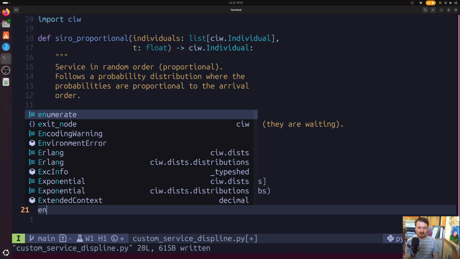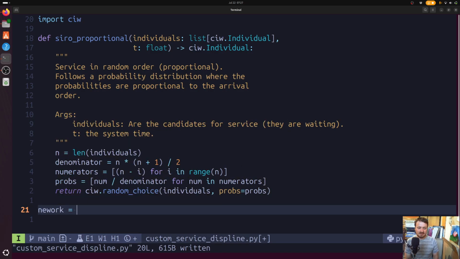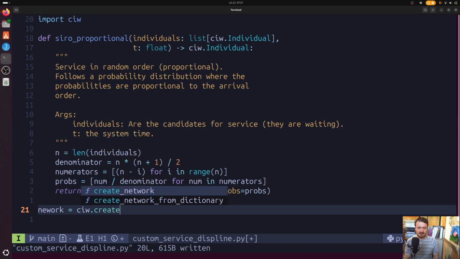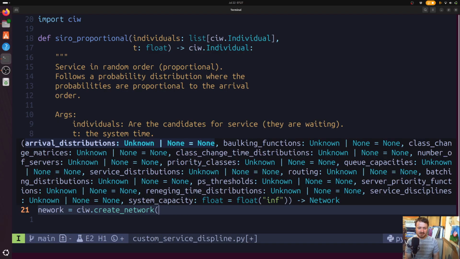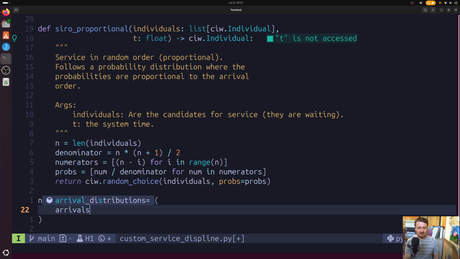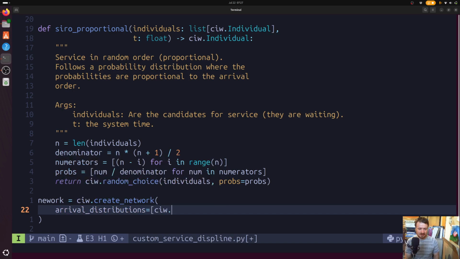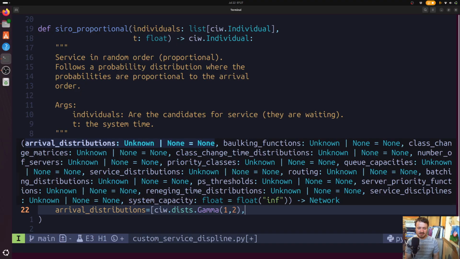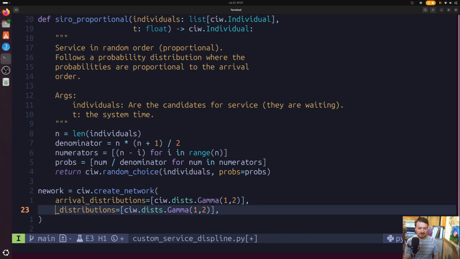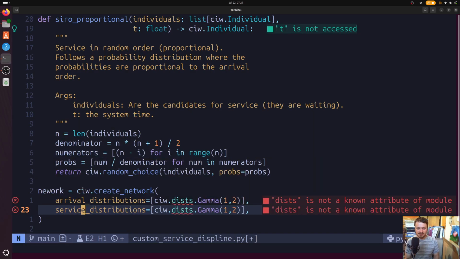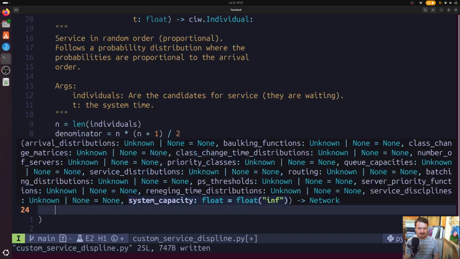We're not going to put too much thought into the details of the network design here. Let's just create the network and pick our, oh, we're not going to do it from a dictionary, although at some point I should show that. Let's grab some arrival distributions, or maybe we'll just grab one, q.dists, and let's go with a gamma with parameters 1, 2. And then similarly for service distributions, you still have to define all these same things.